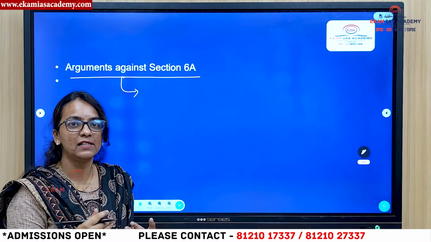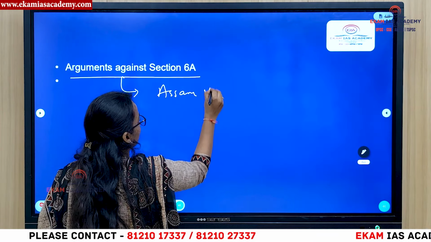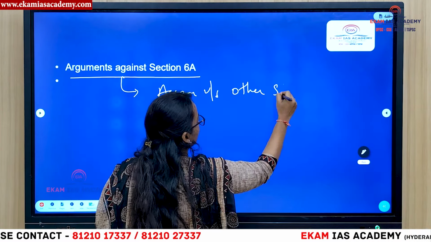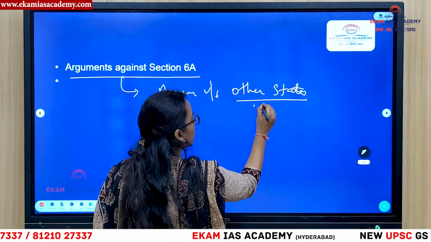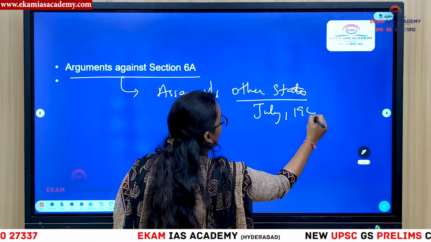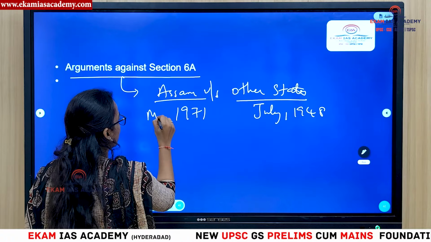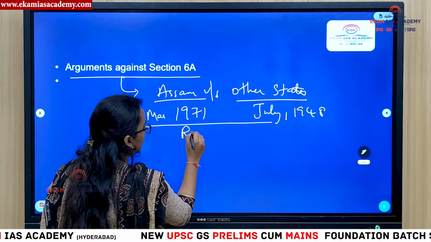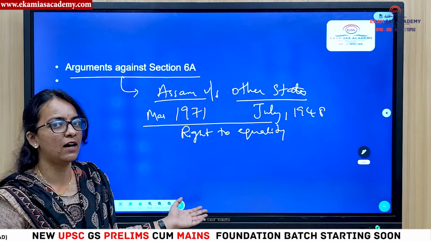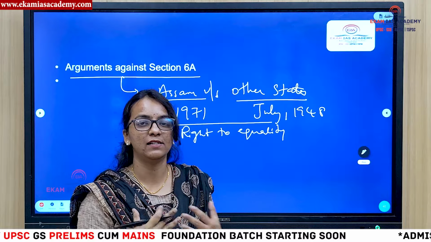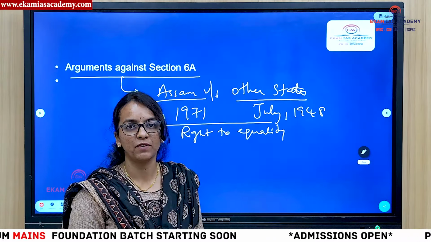Petitioners have claimed that it is discriminatory to other states, Assam versus other states. For other states, the deadline to consider migrants is July 1948. But for Assam, there is another date, which is March 1971. So it violates the right to equality. The petitioners say there is a difference among states, a violation of the right to equality. Why is there a special provision for Assam? Why is there no special provision for other states?